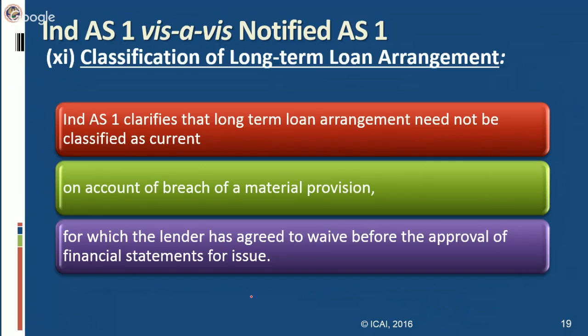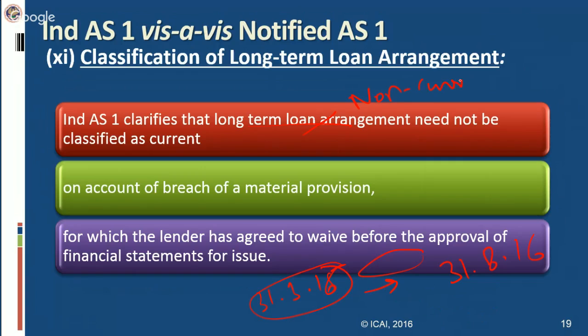Suppose balance sheet date is 31st March 2016, and date of approval is say 31st August 2016. Between this period, if the lender has rectified that breach, in that case, on 31st March, this long-term loan arrangement will continue to be classified as non-current.